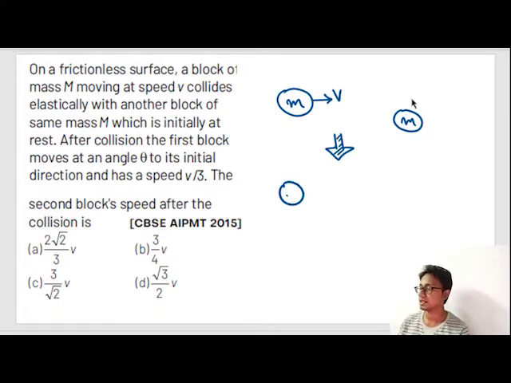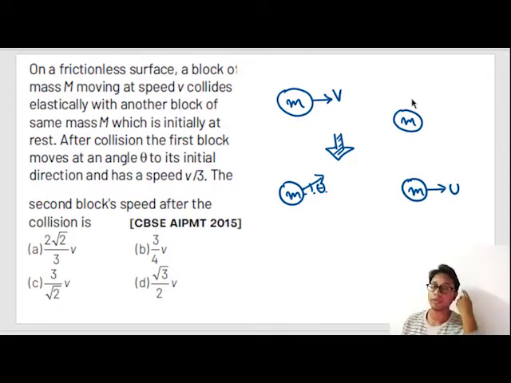This mass will change its direction and will move in this direction, making an angle theta. We don't know what is theta. And the question is given, this mass after collision moves with u. So this is our question. The question is asking the speed of this second block, or the speed u.